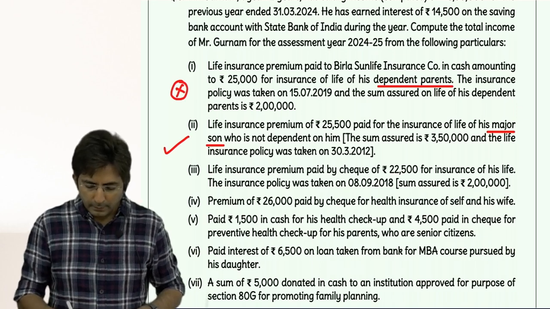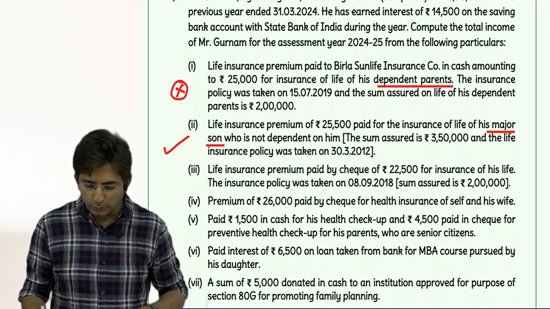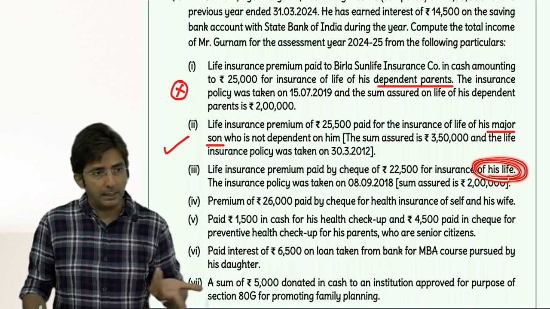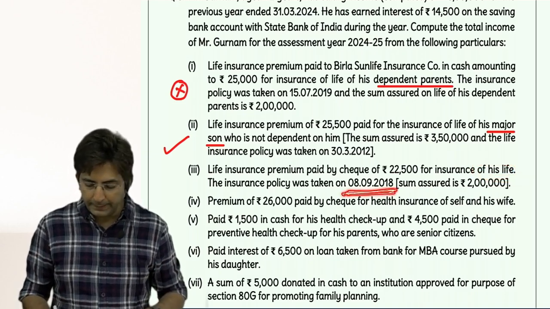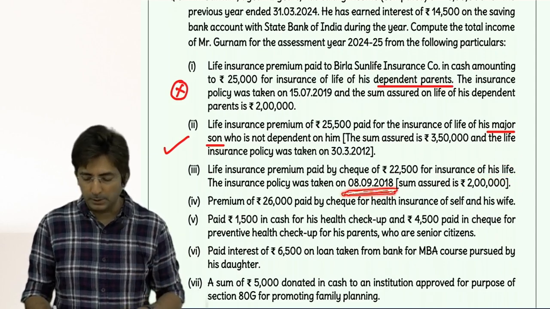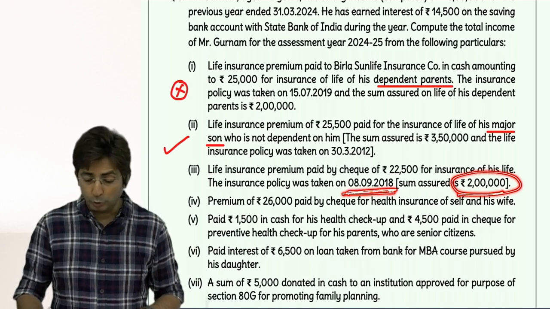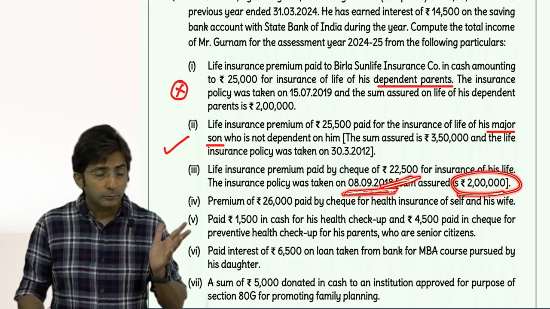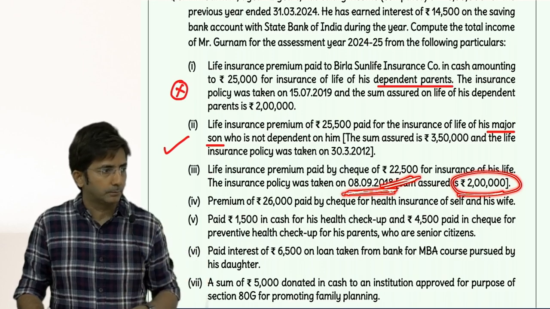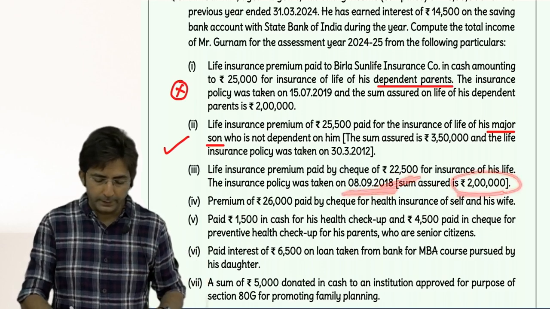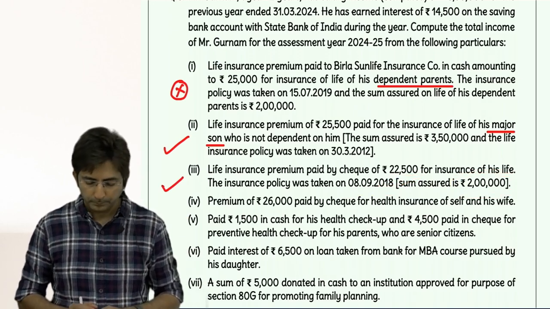Then life insurance premium paid by check 22,500 for the insurance of his own life. For the assessee it is allowed. And here the policy is of 2018, so you will take 10% of sum assured. Sum assured is 2 lakhs, so 10% is 20,000. But the actual premium is more. So you will not take more, you will take only 10% of sum assured, that is 20,000. So even this will be considered in 80C, but 20,000.